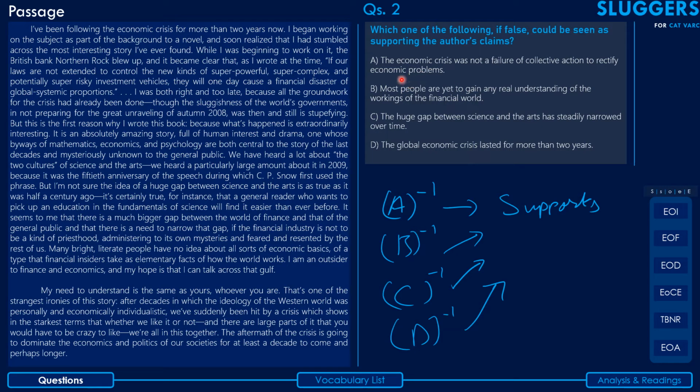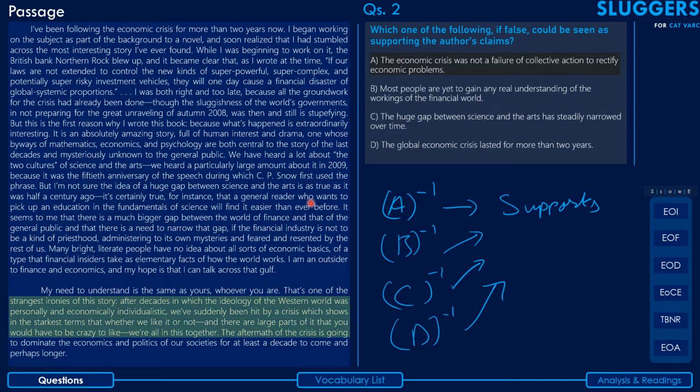Coming to the first option, it says that the economic crisis was not a failure of collective action to rectify economic problems. So we don't need to assess this. We need to assess the inversion of this. The inversion will be: the economic crisis was a failure. You get rid of the "not" to invert it, right? Was a failure of collective action to rectify economic problems. So yes, now this is something that in fact